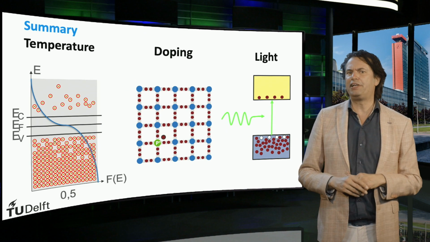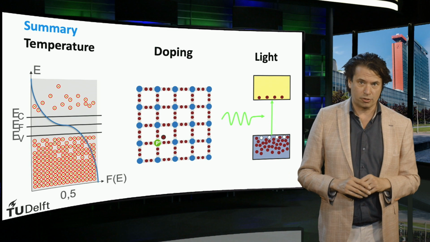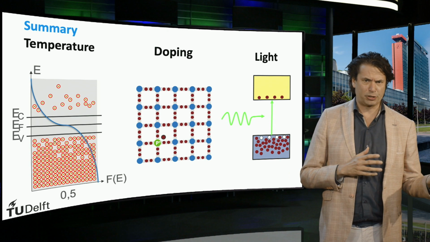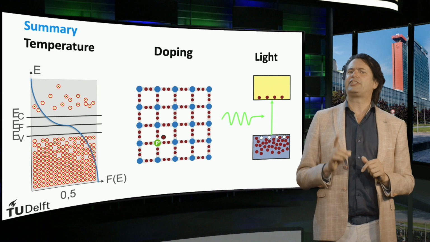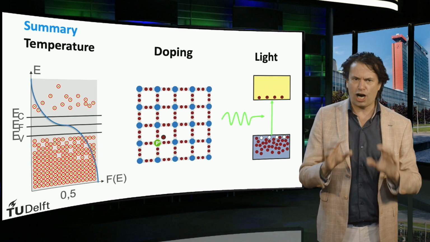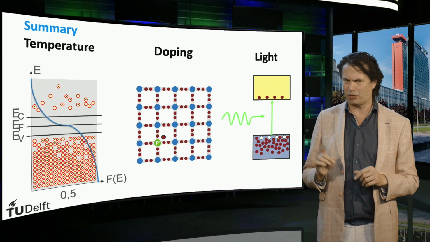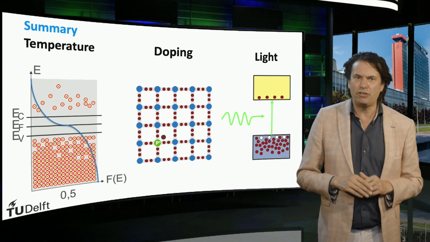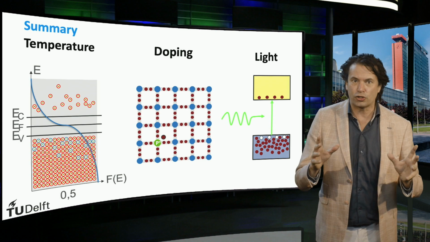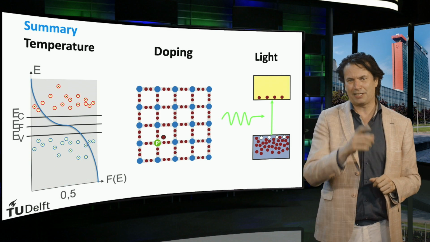In the last 3 videos, we have discussed how to excite charge carriers in a semiconductor material by temperature, doping, and light absorption. The next question is, how do those charge carriers move around and what makes them move around in a semiconductor material? I will talk about that in the video lecture where we are going to discuss the transport of charge carriers. See you back in the next video lecture.